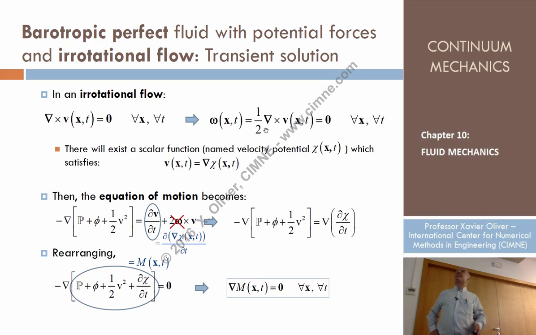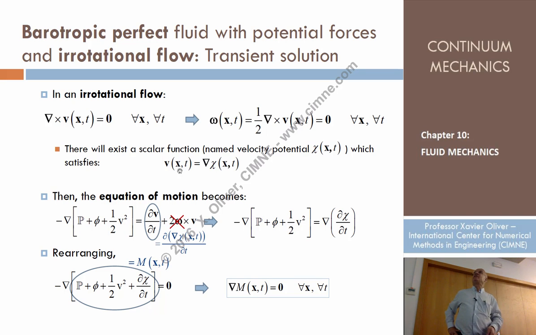Just by assuming that the flow is irrotational, that there are no vortices, the velocity field is simpler than the general case. It's just the gradient of a scalar. So the real unknown is that scalar, because if I know the scalar function, just by taking the gradient I can know the velocity.